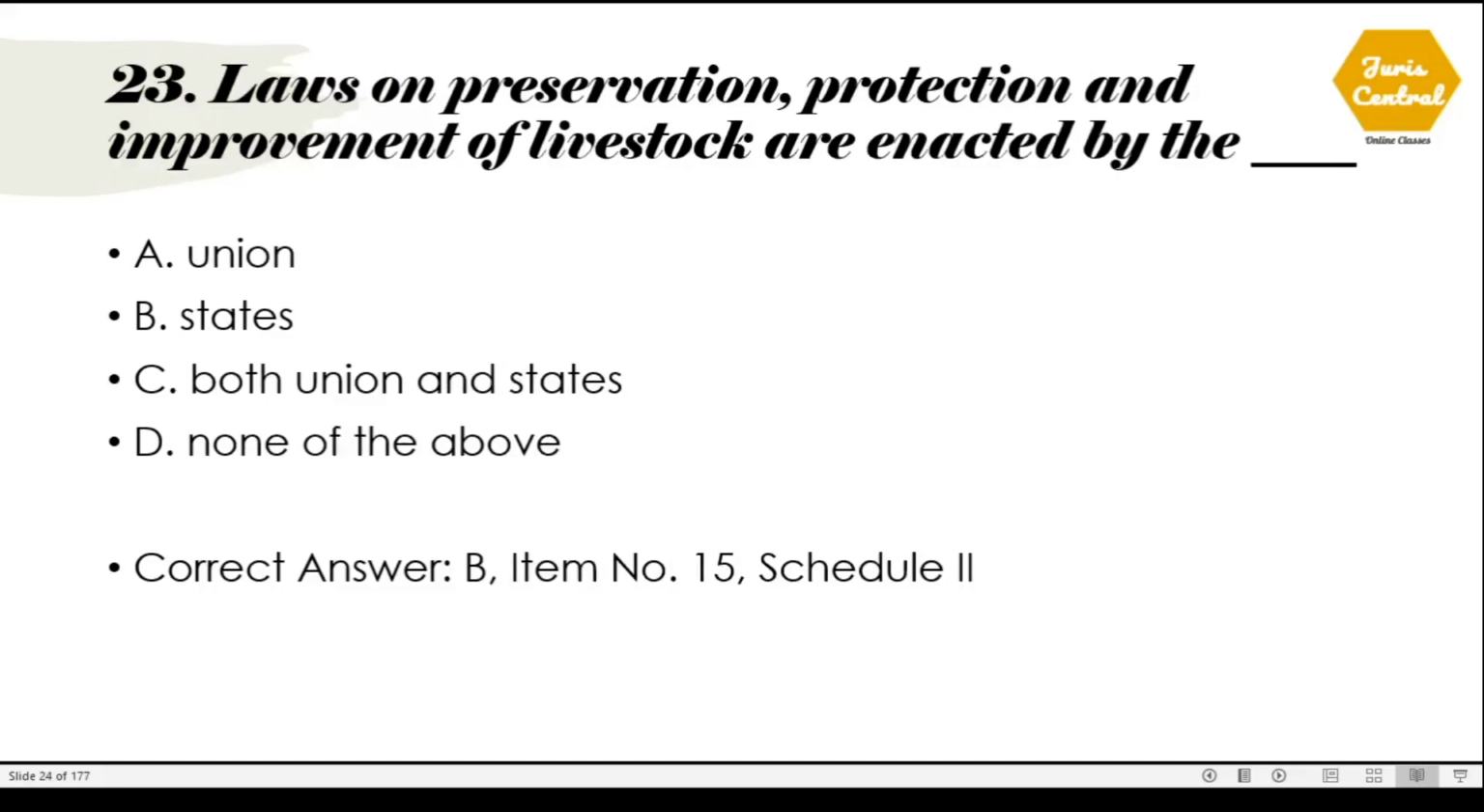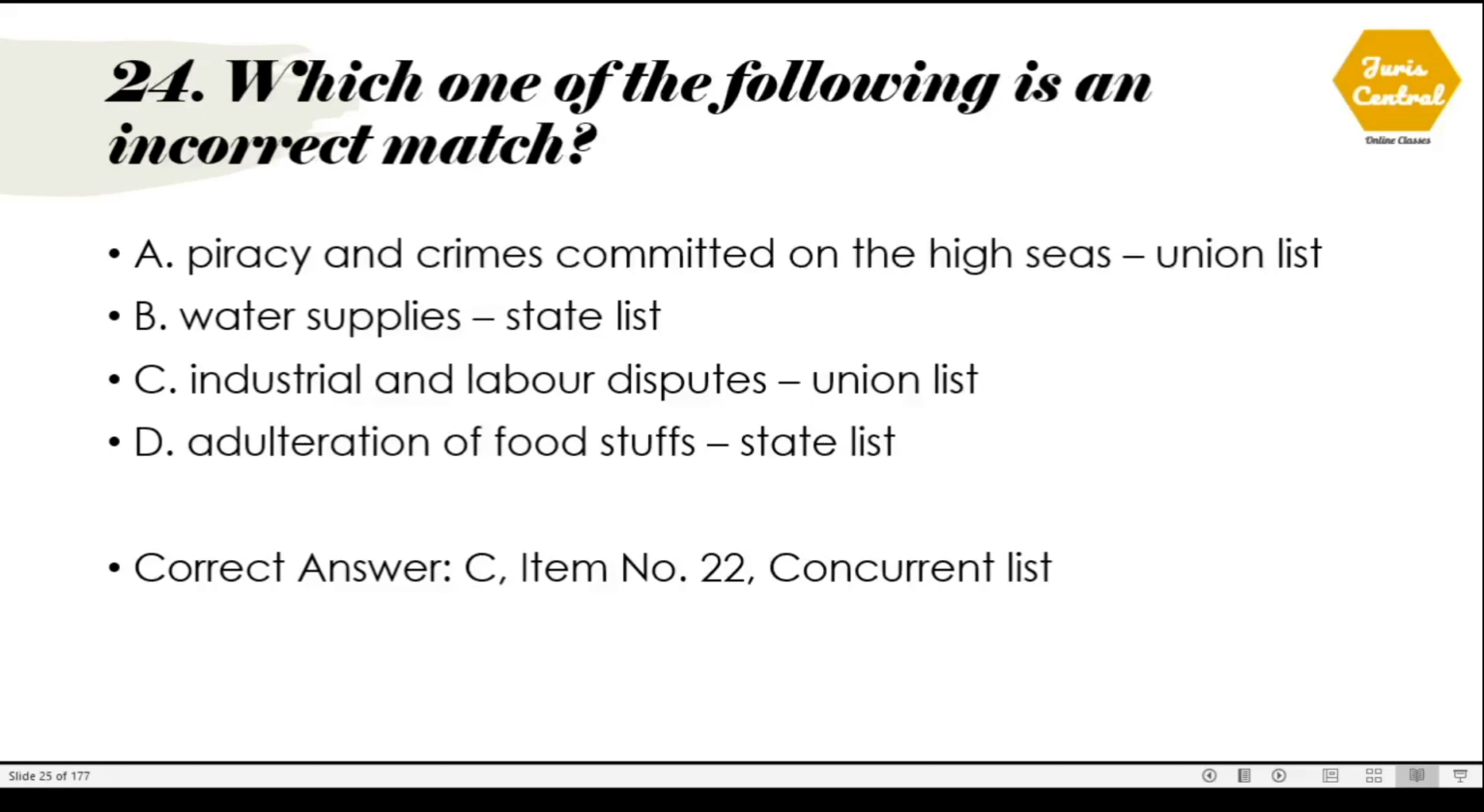Question number 23. Laws on preservation, protection and improvement of livestock are enacted by the. The correct option is option B, states, and this is item number 15 given under Schedule 7 of the Constitution.